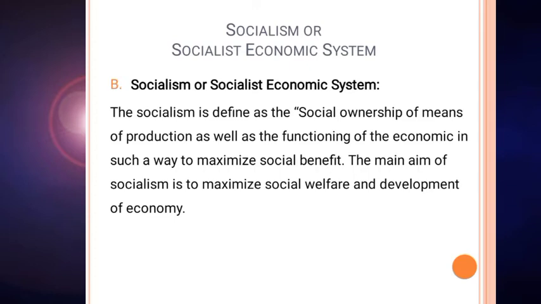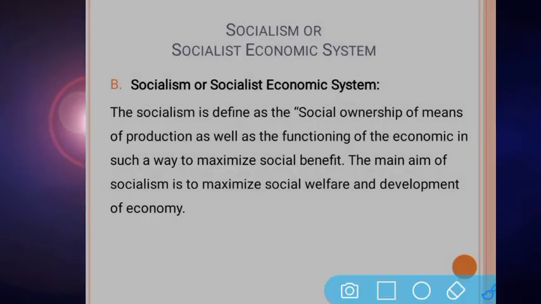Even if there is a private organization, it is totally controlled by government. Further, the main aim in socialism is social welfare rather than profit maximization as in capitalism. The capitalist economic system is driven by the profit motive, while the socialist economic system is driven by social benefits.